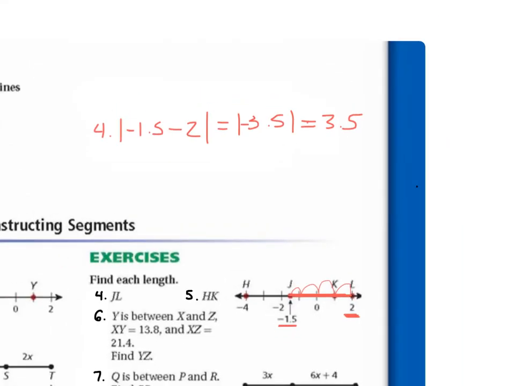Okay, now let's do the same thing for HK, number 5. So H is at negative 4, and K is at 1. So we're going to do negative 4 minus 1, all in the absolute value sign. So what do we get when we do absolute value of negative 4 minus 1? Positive 5. So we get the absolute value of negative 5, which turns into positive 5. So if we count the spaces from H to K, we go 1, 2, 3, 4, 5.